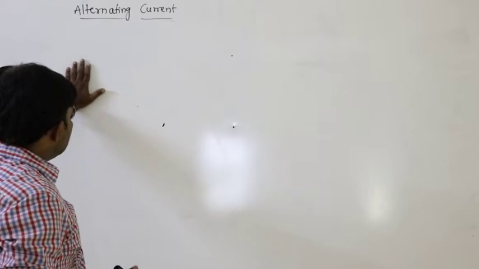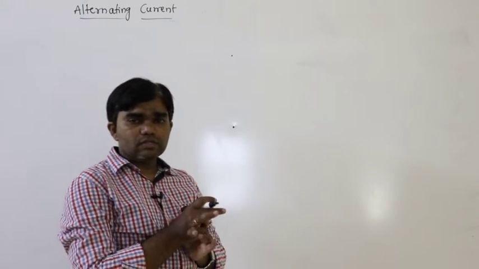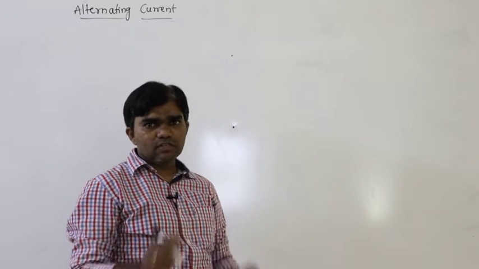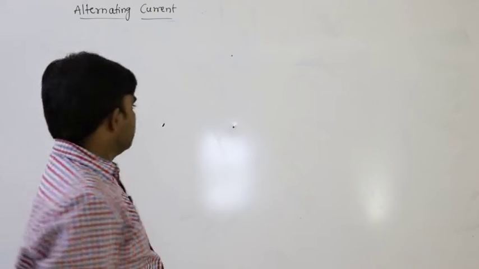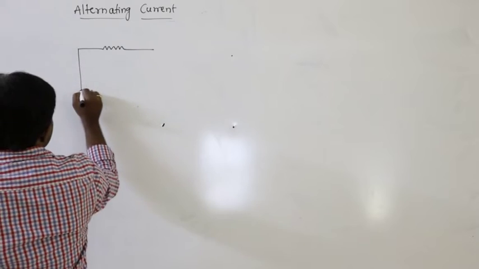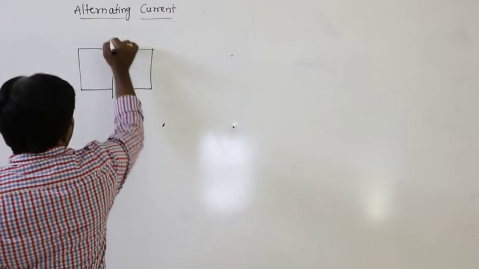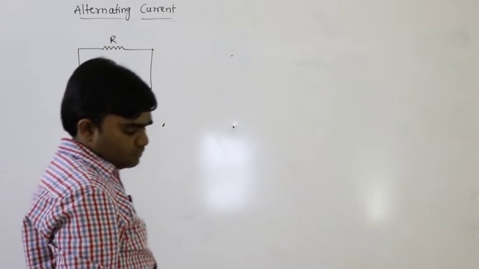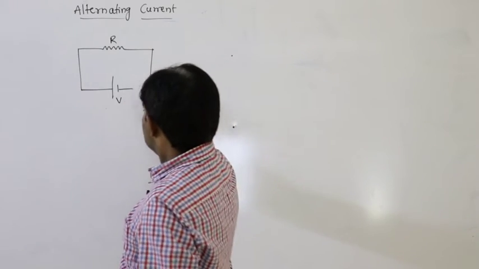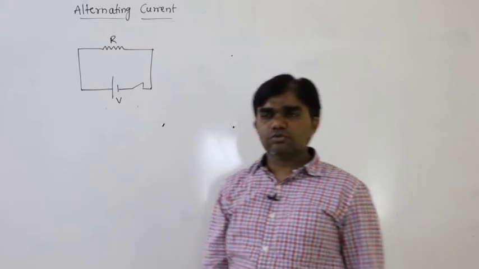First of all, what is alternating current? While discussing the topic, we discussed two conditions, transient current and alternating current. What is alternating current? What is transient current or direct current? For example, let us say this is the resistance and this is the battery of voltage V, and the resistance and battery are connected in the circuit. What happens? Let us say this is the switch. If the switch is closed, what happens?